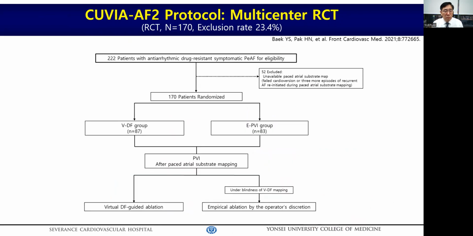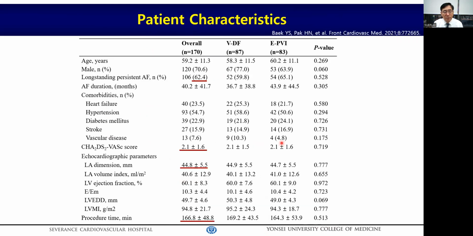In this study, we included 222 patients with persistent AF in the CUVIA-AF2 trial. Among the included patients, 23% were excluded due to failed cardioversion or reinitiation of atrial fibrillation. Restoring sinus rhythm to acquire the electroanatomical map is a major limitation of this study. So overall, 170 patients were included and randomly assigned to the virtual dominant frequency ablation group and the empirical PV isolation group.